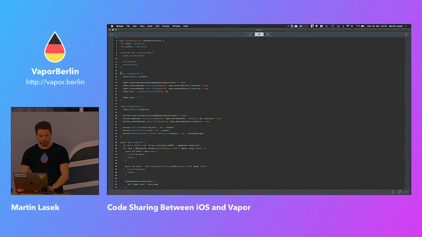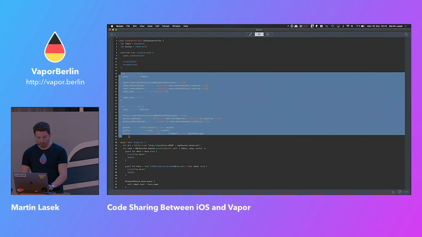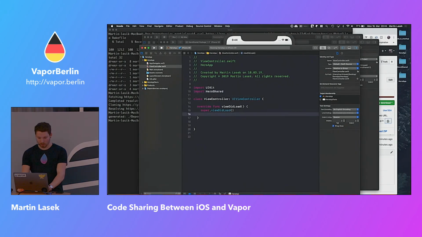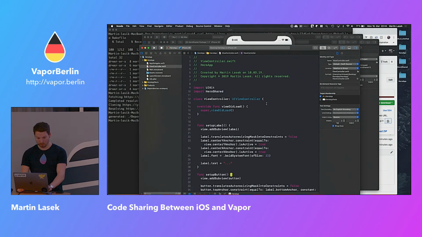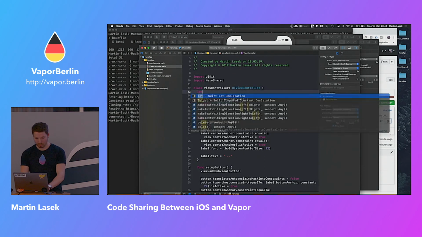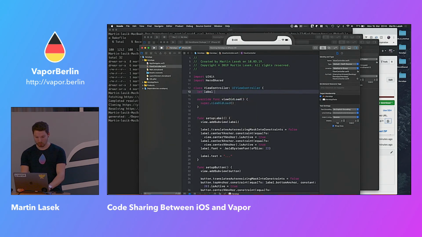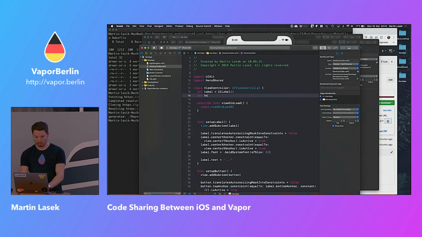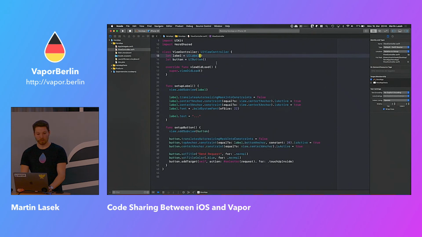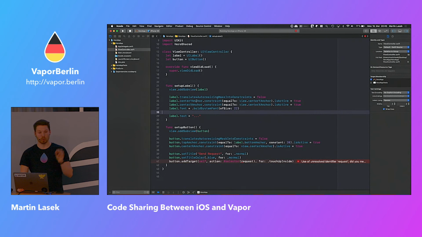And for that, I'm just going to set up a label and a button. You will see that in a second. It's not as complicated as it looked here. So let label is a new UI label, and button is a new UI button. So what I'm doing here is just like defining label and button. I have two functions that set up, that adds the label and have auto layout applied to position that label. The same applies to the button, having it positioned in the center of it.